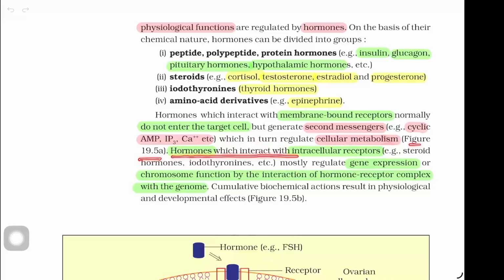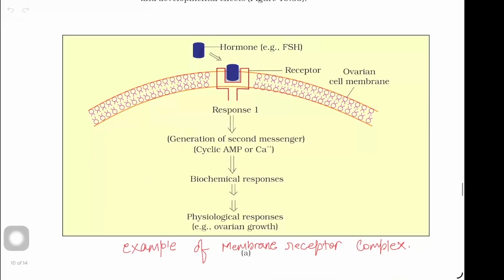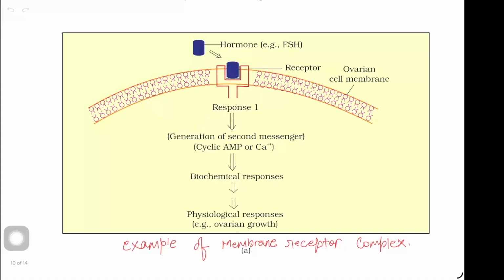Hormones which interact with the intracellular receptors, example steroid hormones, iodothyronines, etc., mostly regulate gene expression or chromosome function by the interaction of hormone-receptor complex with the genome. Cumulative biochemical actions result in physiological and developmental effects, shown in figure 19.5b. This is the diagram example of membrane receptor complex.